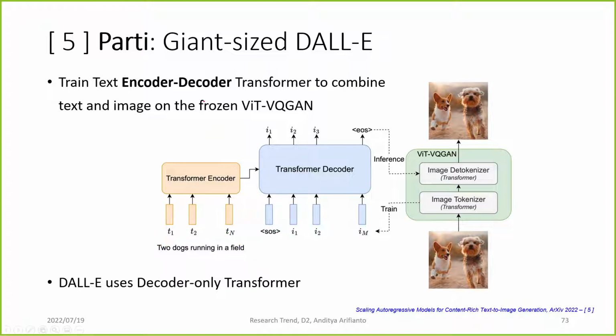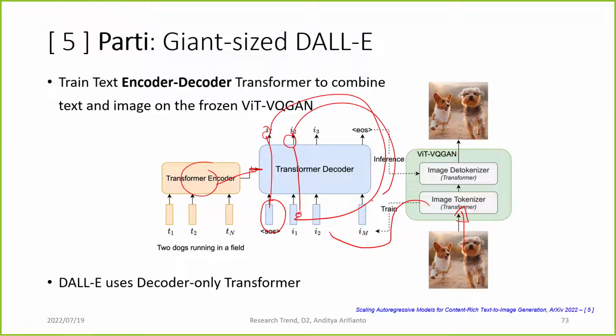But in Parti, they separate the text and the image transformer. The text input goes into the transformer encoder. The attention information is transferred into the transformer decoder for the image. The latent code from ViT-VQGAN is input here. With the text, it autoregressively generates a new latent code, and then they use what they call the tokenizer to generate the image.